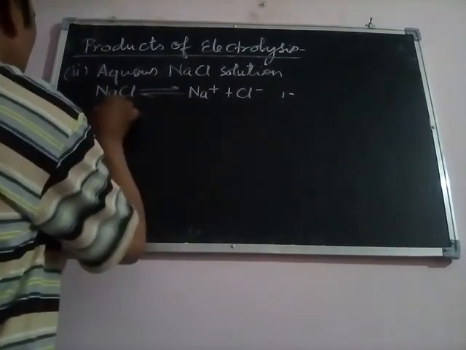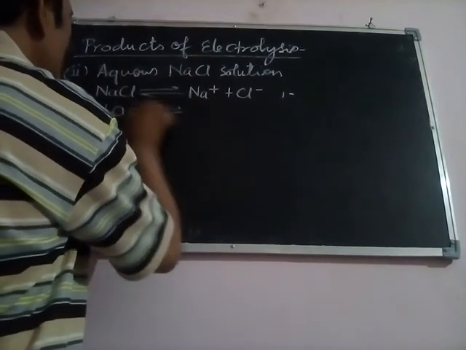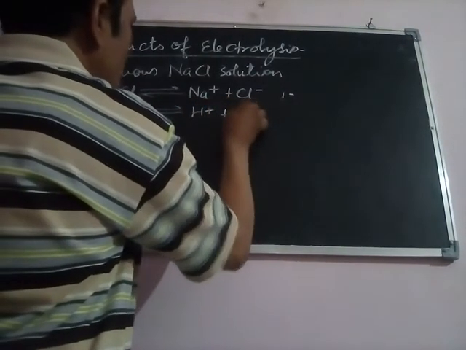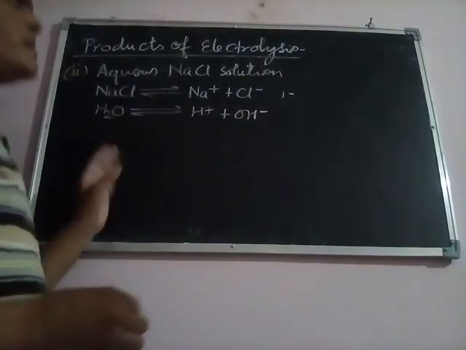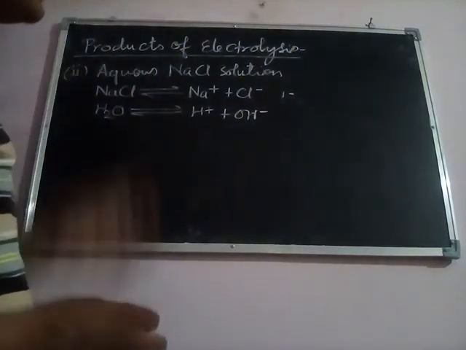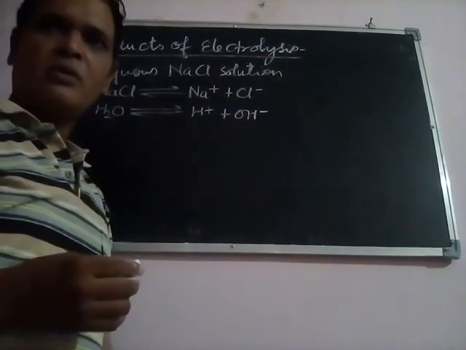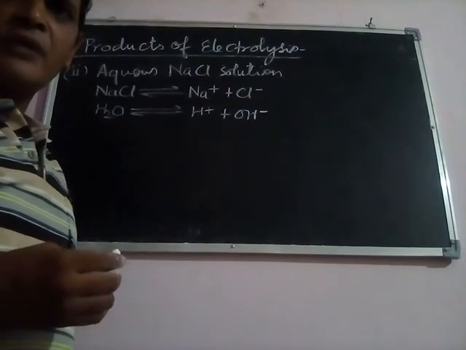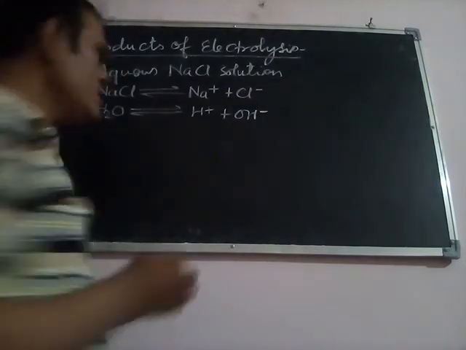Okay, it will also dissociate into two types of ions. These ions will be H positive ion and OH negative ion. Now we will see what kind of reaction will take place at cathode and at anode. To get the reactions at anode and cathode, we will see first of all what kind of reaction will take place at cathode.